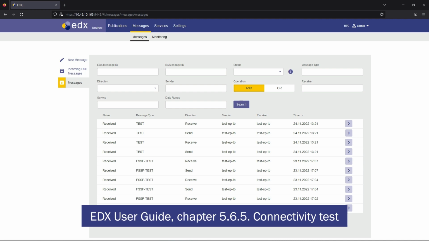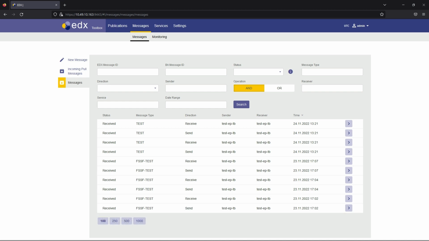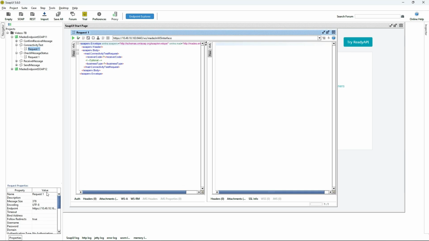To get further information about connectivity test, please refer to the EDX User Guide, Chapter 5.6.5 Connectivity Test. Connectivity between EDX toolboxes can be checked using MADES web service, specifically by using connectivity test method.